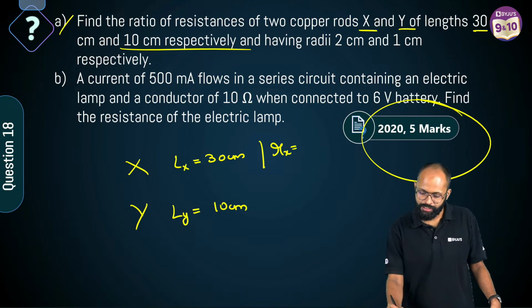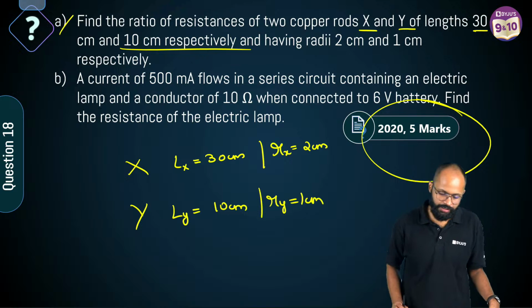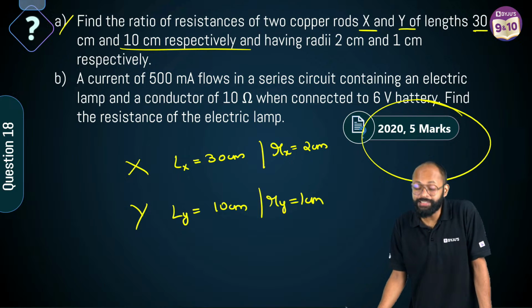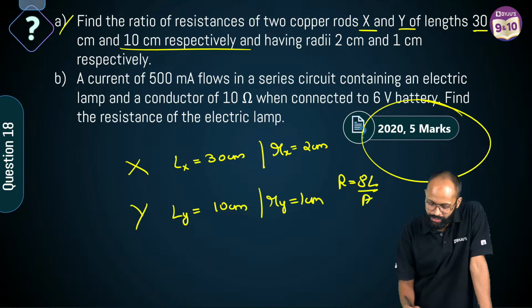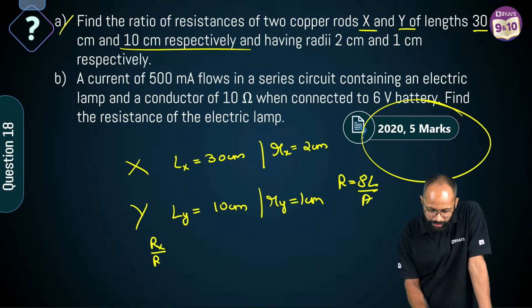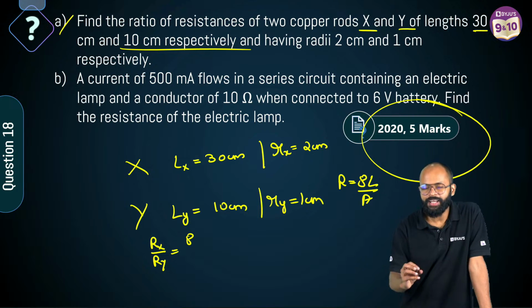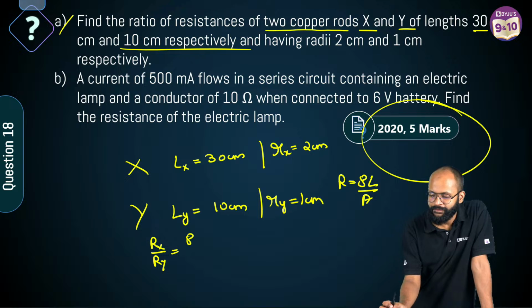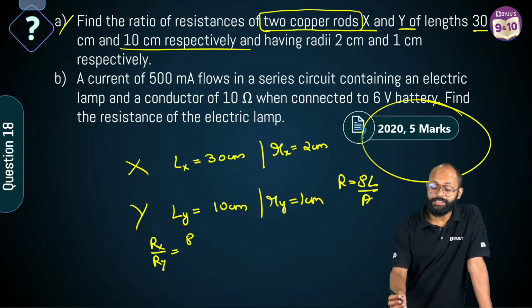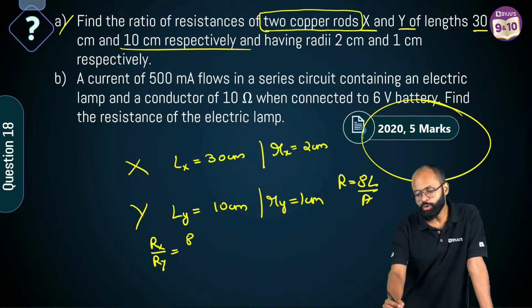Radius of x is 2 centimeters. Radius of y is 1 centimeter. What is asked? Resistance is asked. What is resistance? Sir, R equals rho L upon A. Means Rx upon Ry is equal to rho. अच्छा, एक बात बताओ. If material is same, what happens to resistivity of 2 copper rods? This is a clue. Question आपको हिंट देके चला गया, right? It is a clue. 2 copper rods.